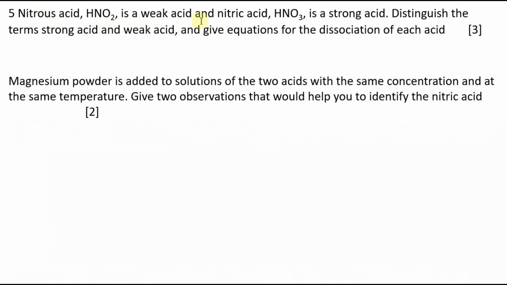Nitrous acid is a weak acid and nitric acid is a strong acid. Distinguish the terms strong acid and weak acid and give equations for the dissociation of each acid. And then magnesium powder is added to solutions of the two acids with the same concentration and at the same temperature. Give 2 observations that would help you to identify the nitric acid.